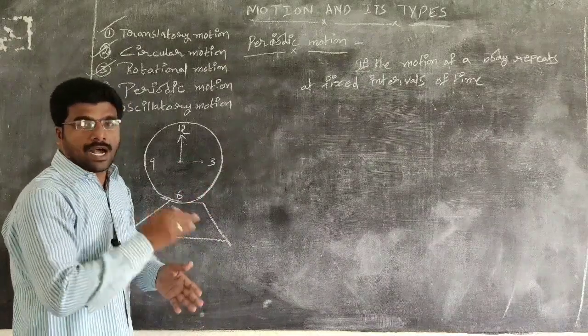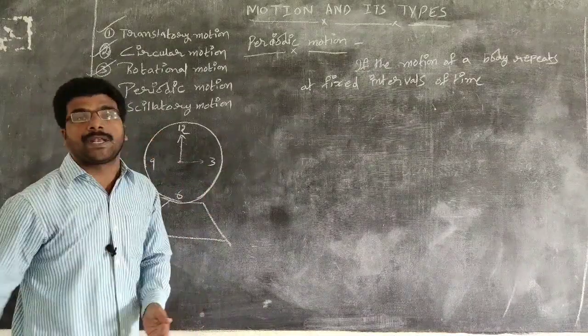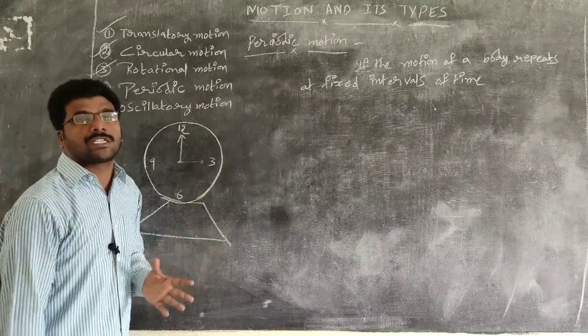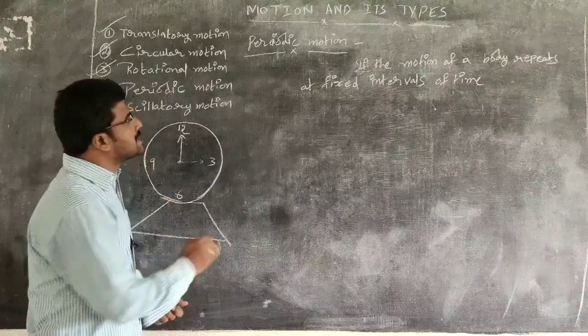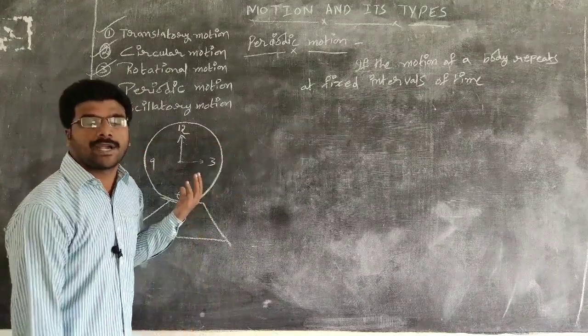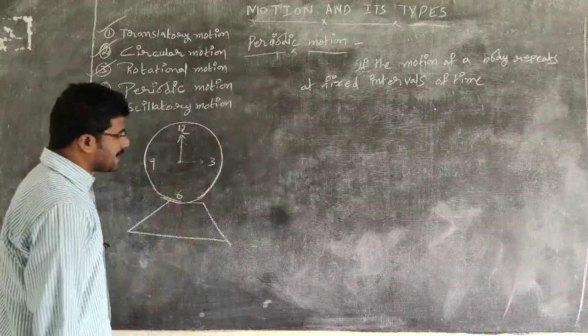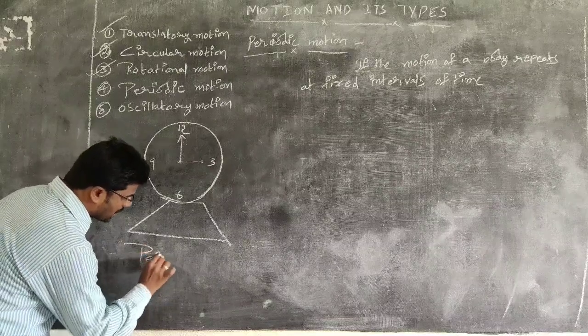Now we can state another definition of periodic motion: the motion in which all the parameters of the body remain the same after a fixed interval is also known as periodic motion. So this is an example for periodic motion.